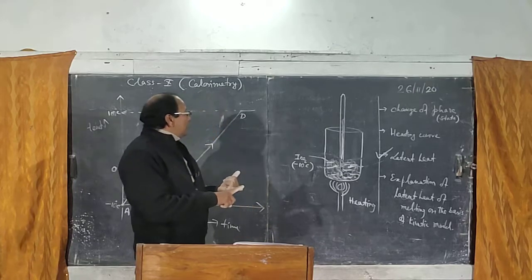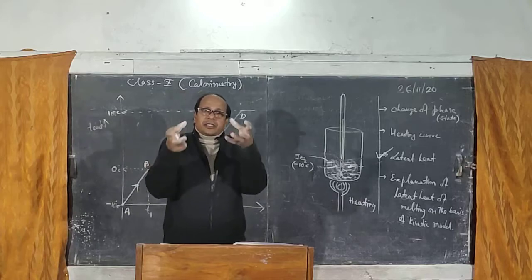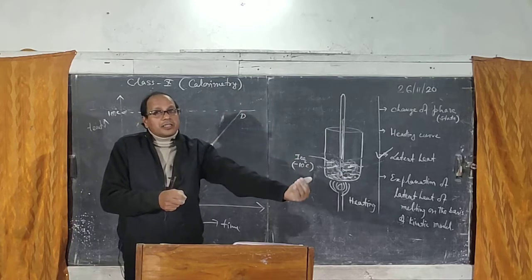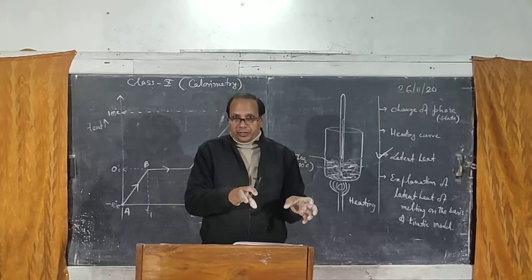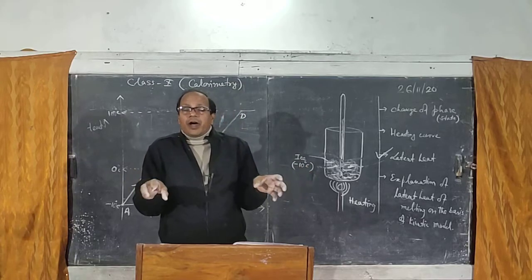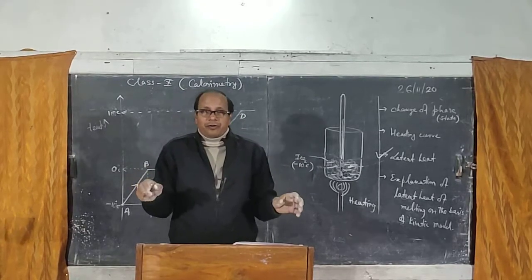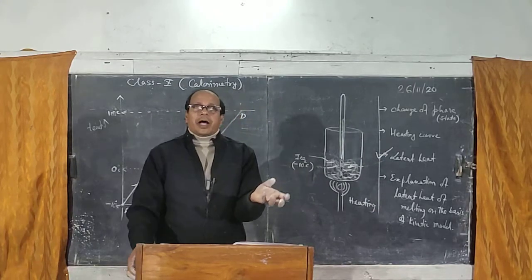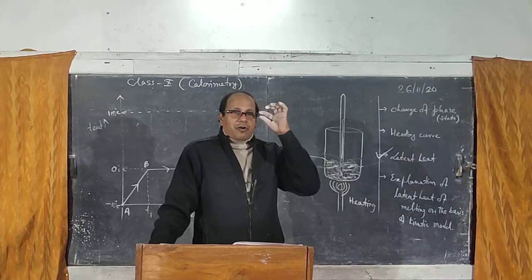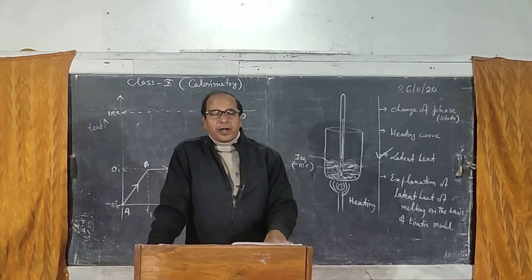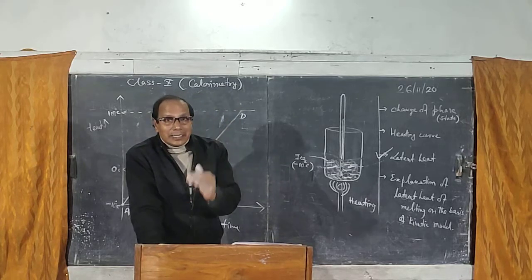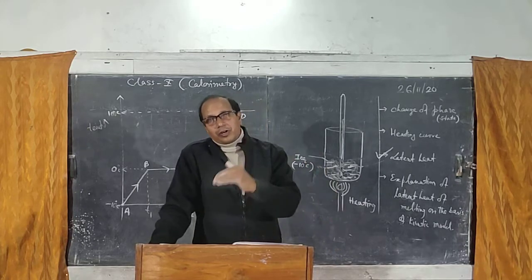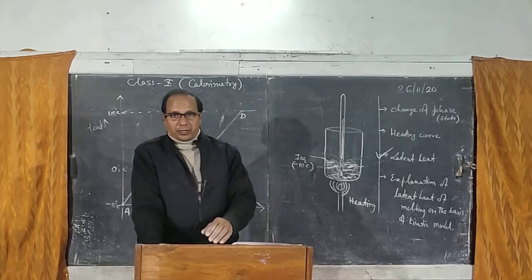Means in case of solid to liquid, we can say the heat is absorbed and converting from one state to another state without changing its temperature. Now why temperature does not rise, I'll discuss later on. So what is latent heat? It is the amount of heat energy absorbed by a solid to convert into liquid at constant temperature, or it can be defined as the amount of heat energy released by a liquid to convert from its liquid state to solid state at a constant temperature, right?